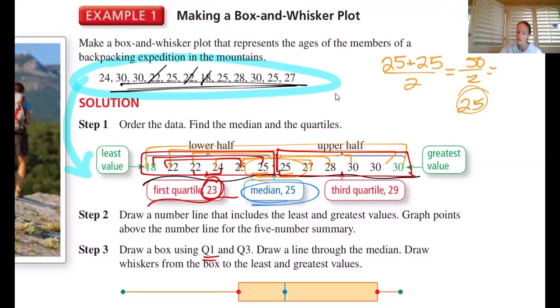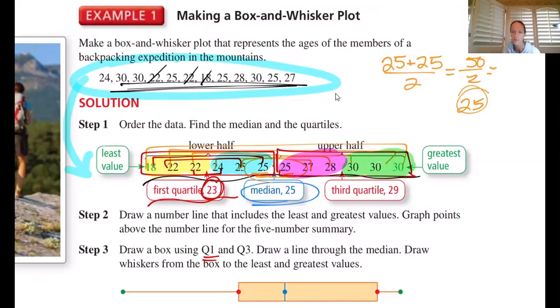If you notice, let me go ahead and use different highlighters so we can see. This is the first quarter of the data. There's the first 3. If I was to change highlighters, this would be the next quarter of the data, the next 3. If I was to change highlighters again, the next quarter, the next 3. And I just need one more color to finish us off. Ooh, there aren't very pretty options. Sorry, guys. Oh, green. There we go. And then the last quarter for the last 3. So literally, quartiles are cutting into fourths. So the first fourth, second fourth, third fourth, fourth fourth.